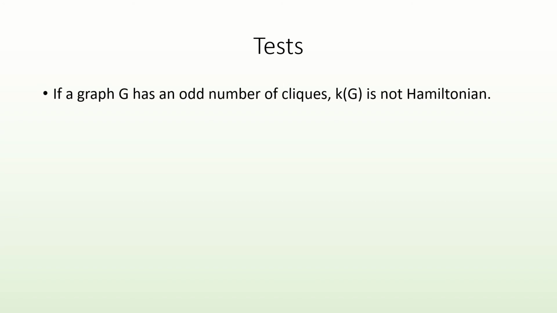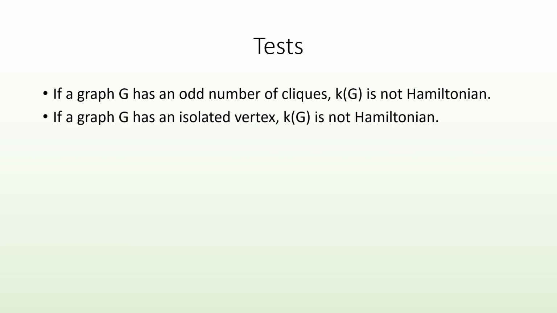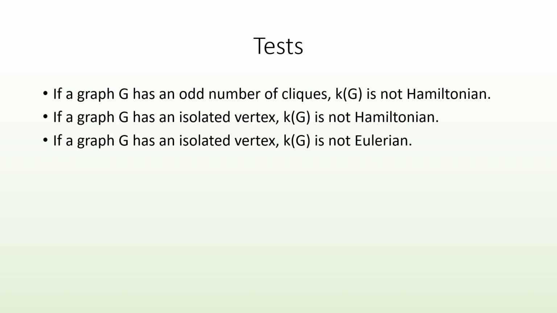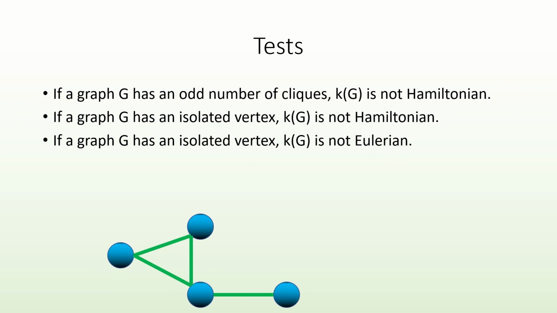If a graph has an odd number of cliques, its simplex graph is not Hamiltonian, and if a graph has any isolated vertices, its simplex graph is not Hamiltonian. You might notice that our second test also helps us find out whether a simplex graph is not Eulerian, as vertices of degree 1 in any graph do not allow for Eulerian circuits in addition to not allowing for Hamiltonian cycles.